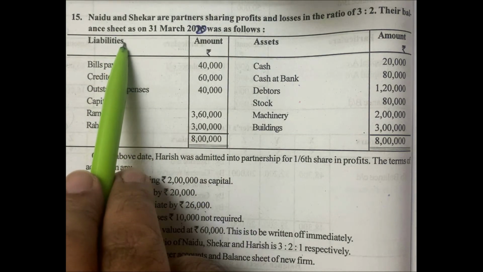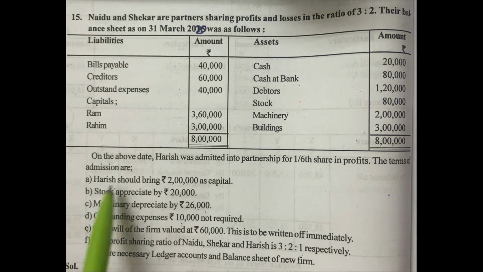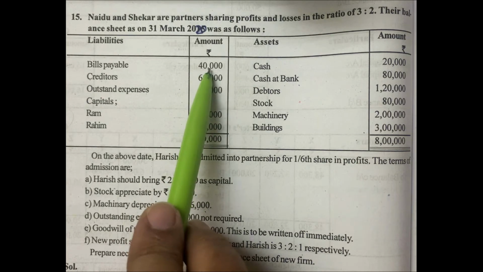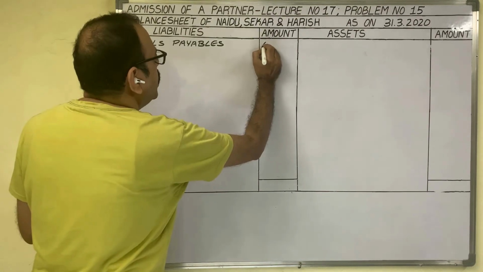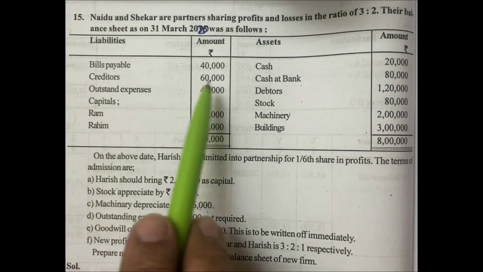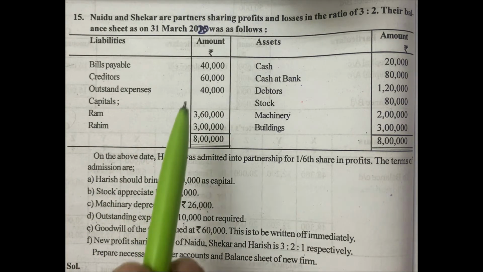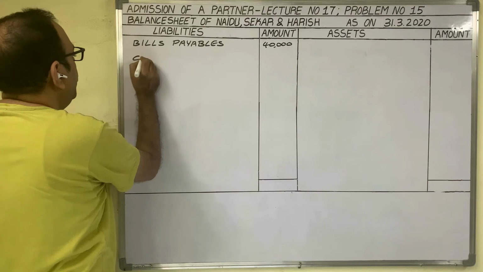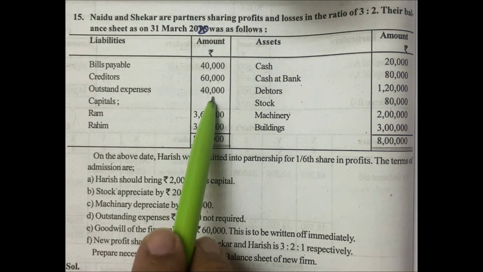Let us start with the liability side. Bills payable 40,000 rupees. Related to bills payable, there is no additional information. As there is no adjustment for bills payable, in the new balance sheet also the same amount, 40,000 rupees, we have to show for bills payable. Next, creditors 60,000 rupees. Related to the creditors, there is no additional information. Therefore, in the new balance sheet also the same amount, 60,000 rupees, we have to show for creditors.